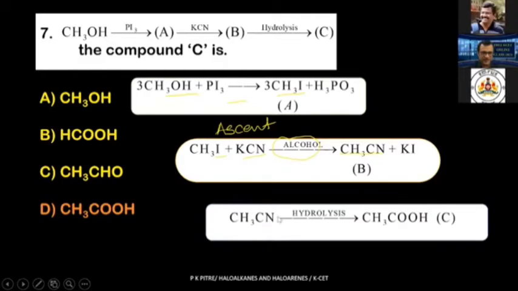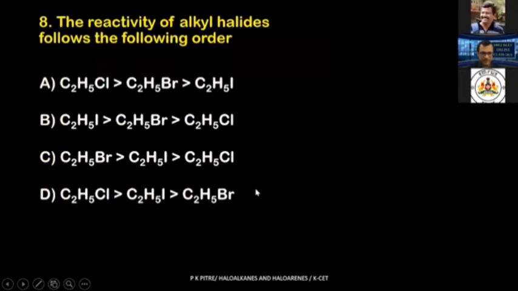If you write the reactions, you will always arrive at a correct answer. I'm saying this again and again, people: organic chemistry, don't take a risk. You have to write each and every step very properly. Fine. So now we have solved this particular problem successfully. Let's move on to the 8th problem.